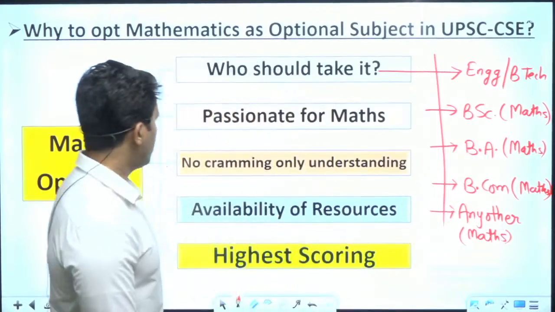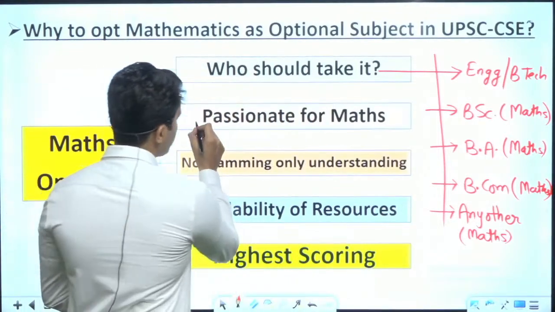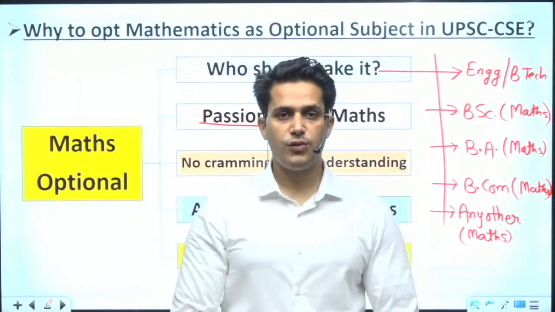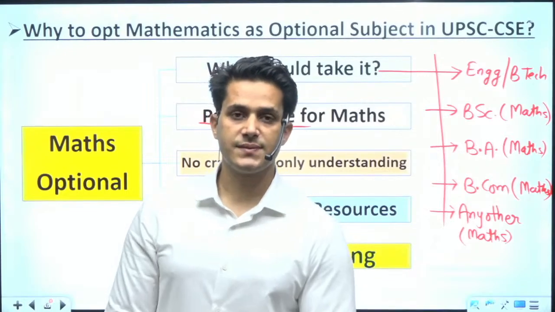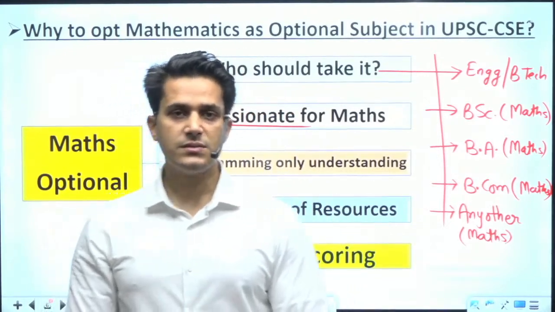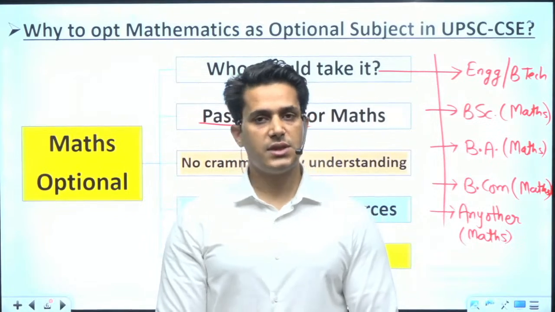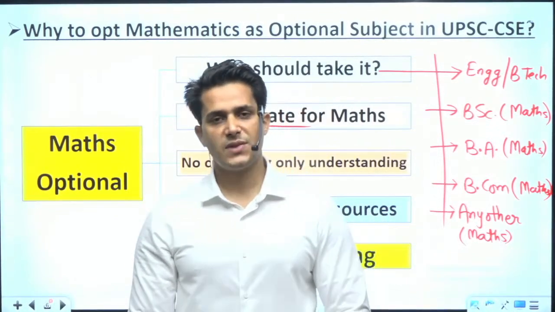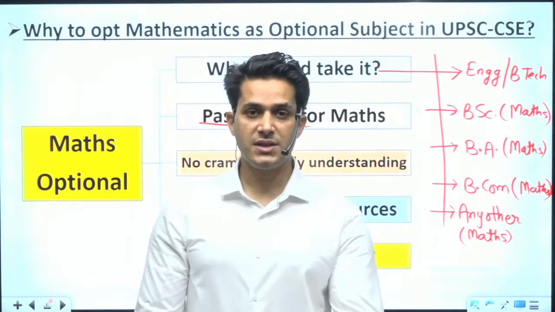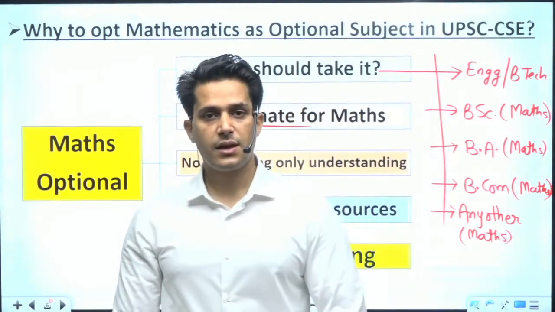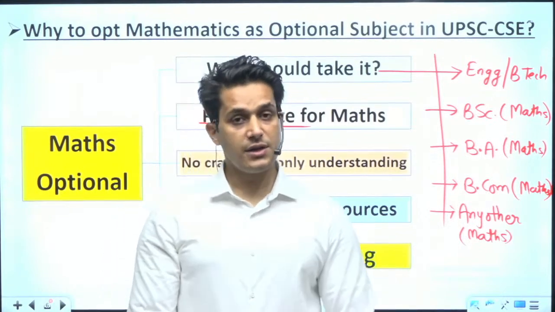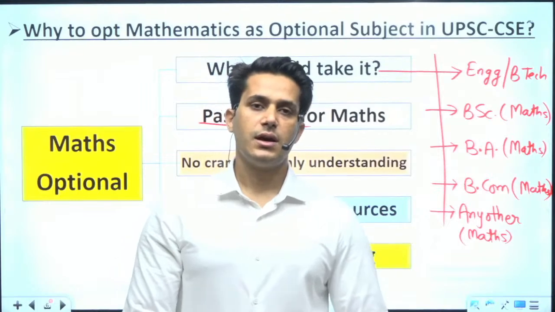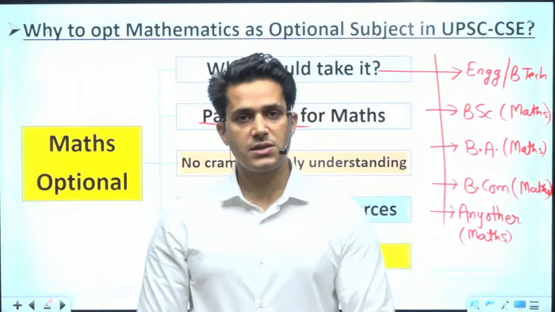Okay. Now, the second thing is passion for maths. You have to have a very good passion for mathematics, in such a way that if you see a question of mathematics, there is some excitement in yourself: yes, I have studied this type of question and I have good experience in solving it.